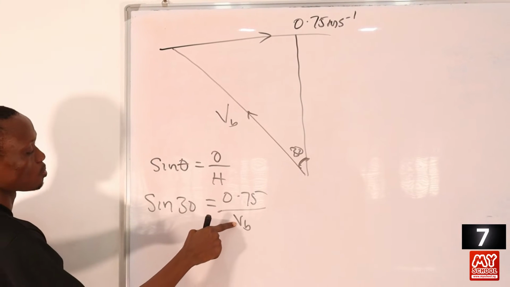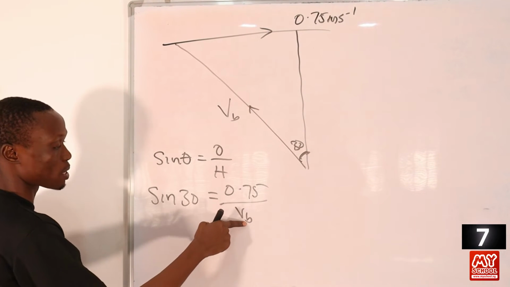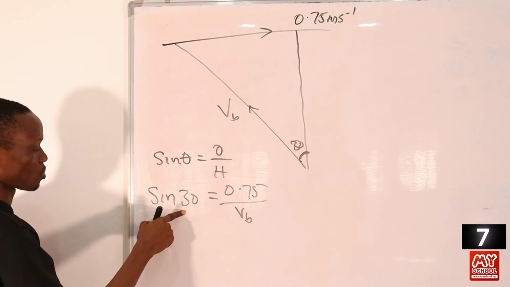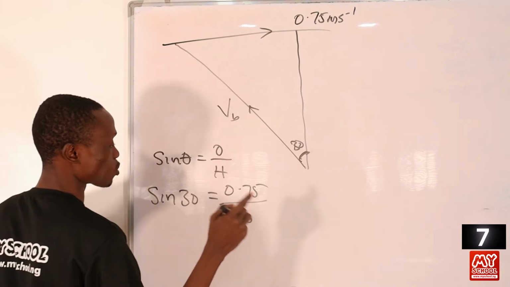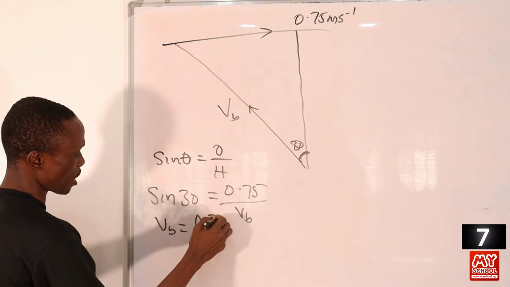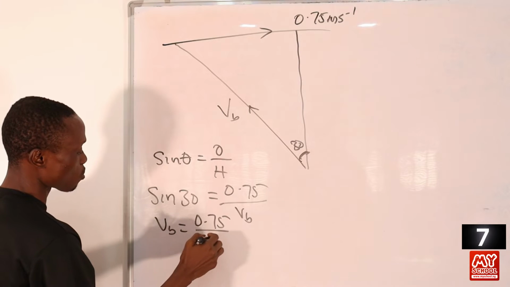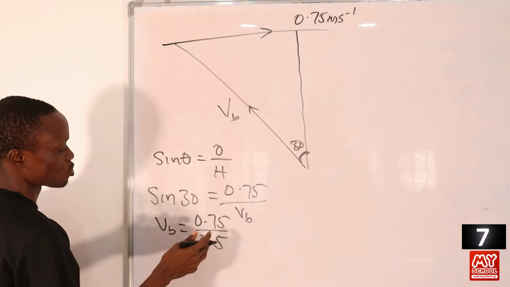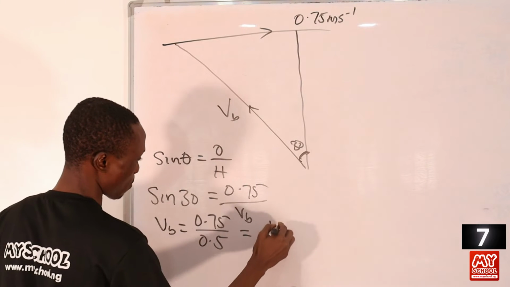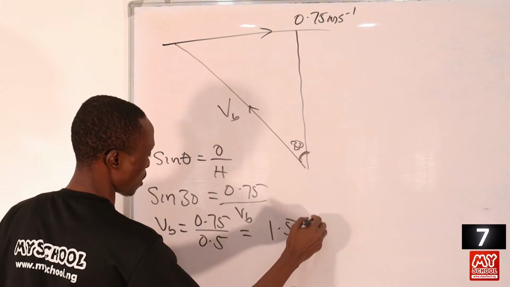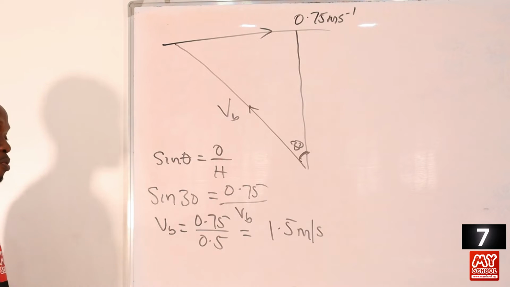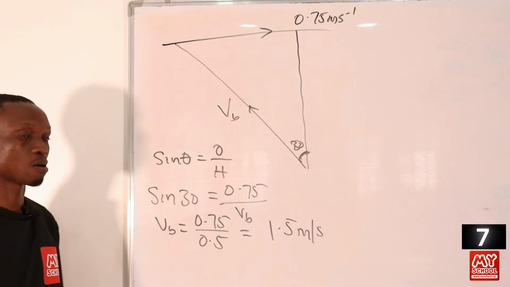Since we are looking for VB, the velocity of the boat, we can make it the subject of the formula by simply switching position with sine 30. But remember that sine 30 equals 0.5. So VB is equal to 0.75 divided by 0.5, right? If we divide 0.75 by 0.5, that will be equal to 1.5 meters per second. So the velocity of the boat is equal to 1.5 meters per second.